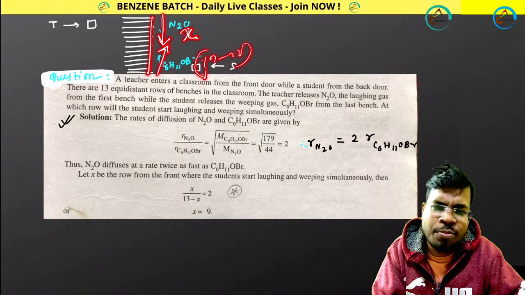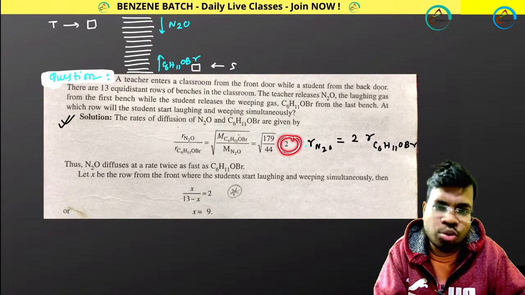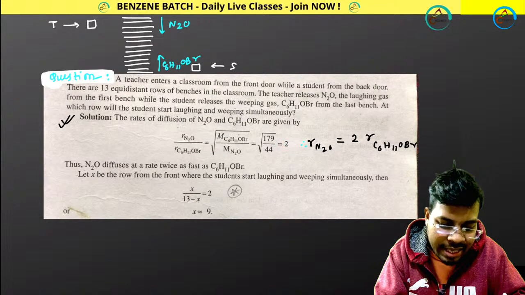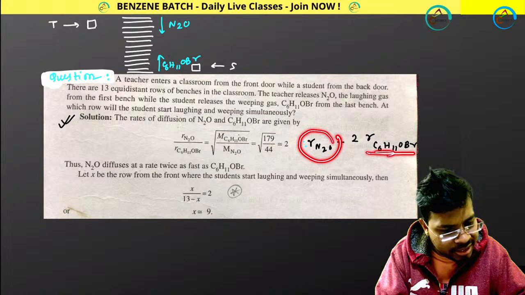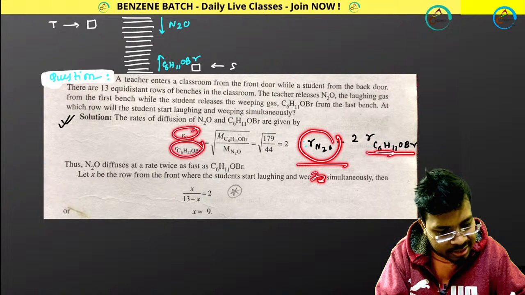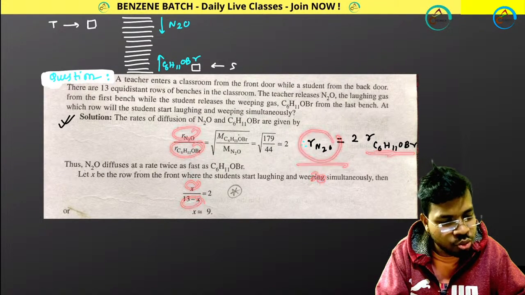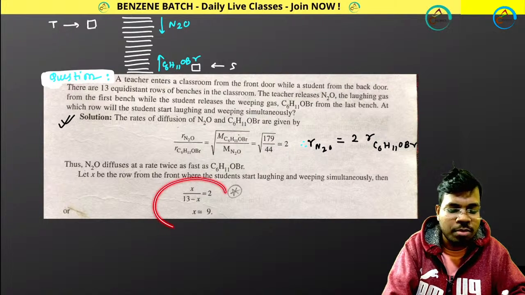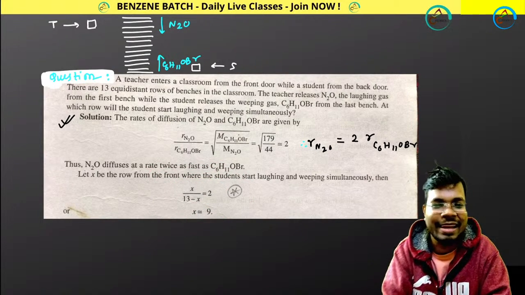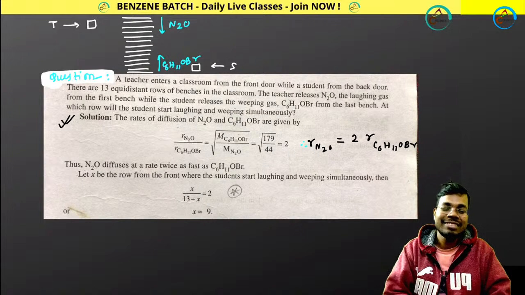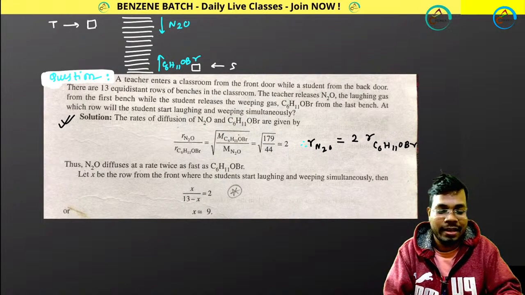That is proportional to velocity, like this two times. So rate of N2O divided by rate of this equals 2. If you solve this, you will get nearly 9. So now it's 9. Got it? Very interesting question.